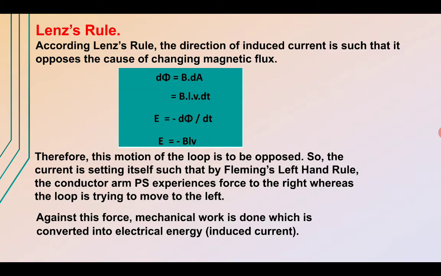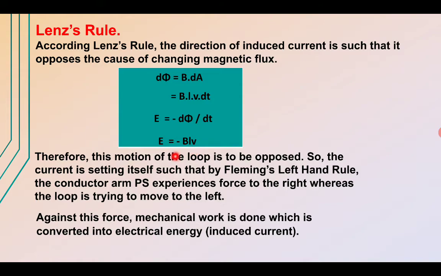And let us substitute the values. d phi is equal to B dot dA, and here we can write it as B L v dt, where the area is represented by the length and the breadth is velocity and the time taken to change that particular area. And induced EMF is equal to minus d phi by dt. Substituting these values, we get the formula for induced EMF as minus BLV, where B is the magnetic field, L is the length, and v is the velocity with which the loop is being pulled or pushed.